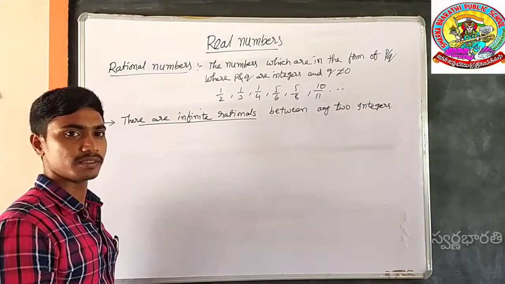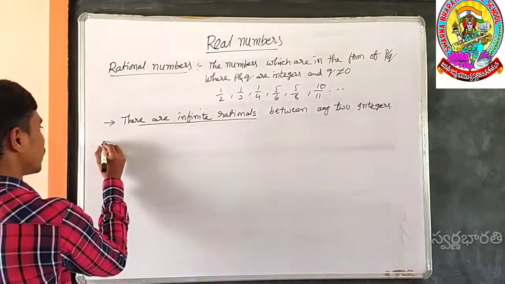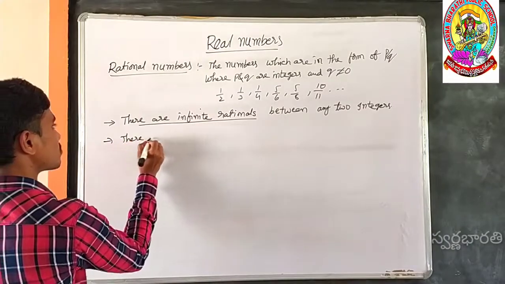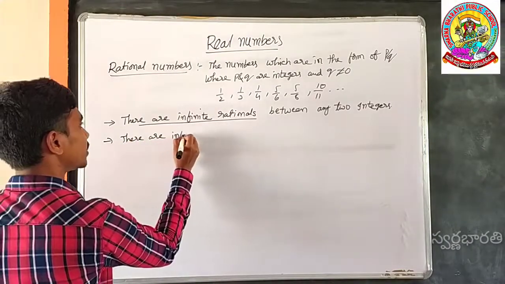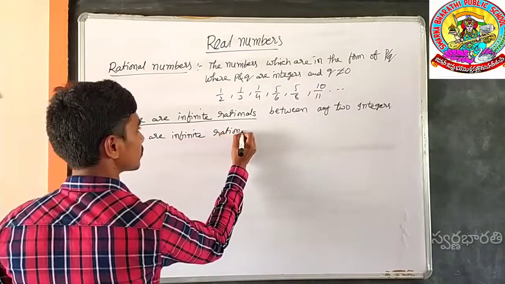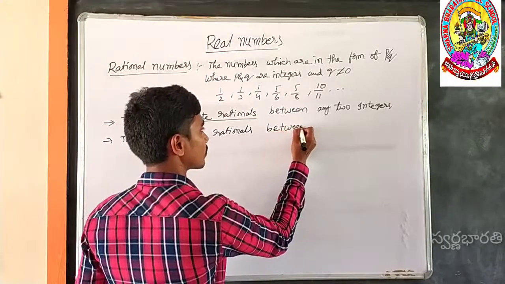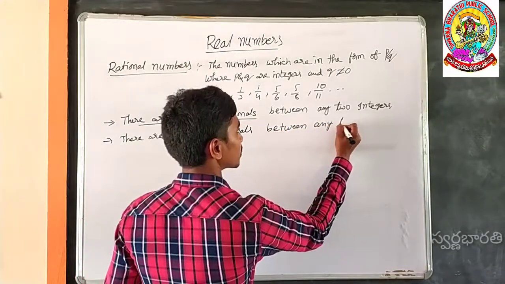Is there any rational number between a rational and a rational? In the same way, there are infinite rationals between any two rationals.